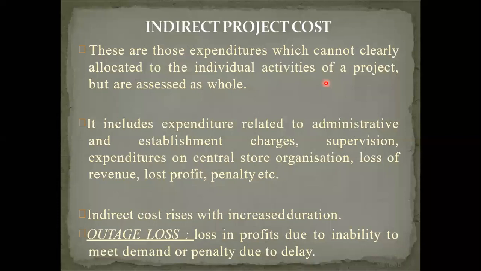These particular costs are called as outgauge cost. So what are the things we are giving as a penalty? Okay, so this is particularly related to indirect cost. So in short, if you look at indirect cost, project indirect cost can be divided into two groups. That is, already we have discussed, overhead and outgauge cost.